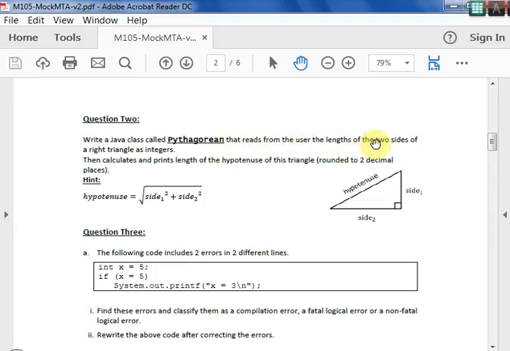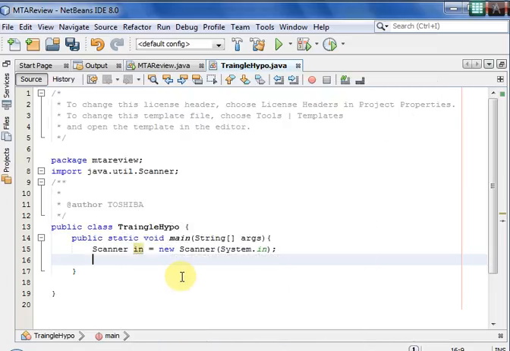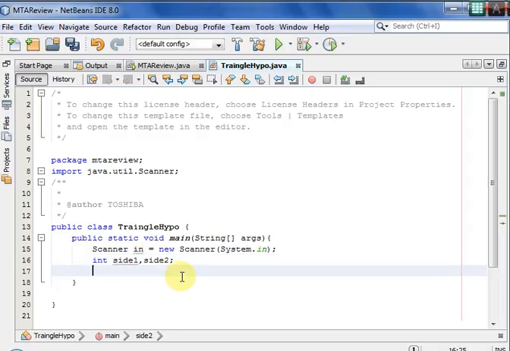It reads from the user the lengths of two sides of the right angle triangle as integers. So you have integers side 1 comma side 2. Fine. And then calculate the hypotenuse, that is a double number, hypo.